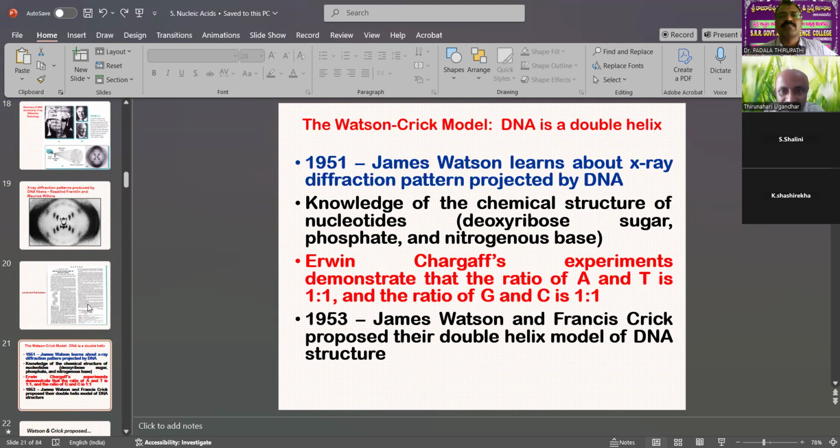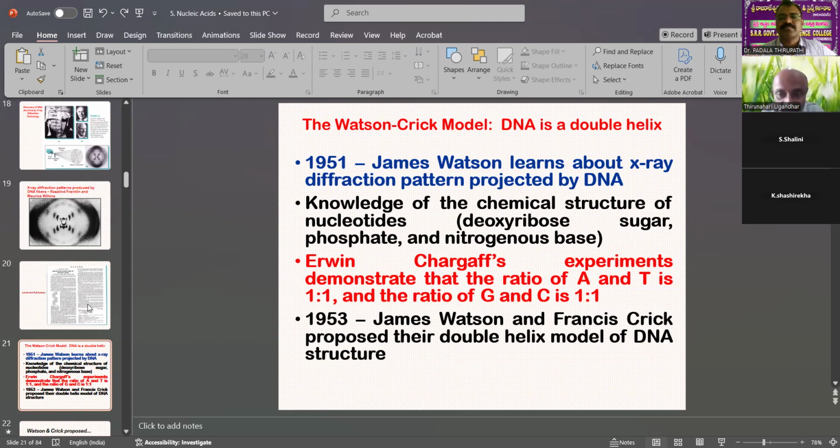The Watson and Crick model is the proposal we follow to the present day: DNA is a double helix. In 1951, James Watson learned about the X-ray diffraction pattern produced by DNA, along with knowledge of the chemical structure of the nucleotide: deoxyribose sugar, phosphates, and nitrogen bases. These three components are called the nucleotide.